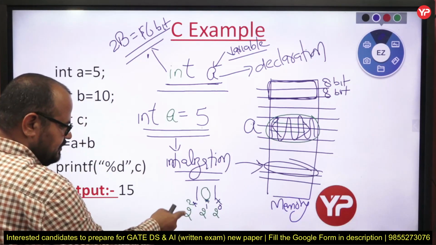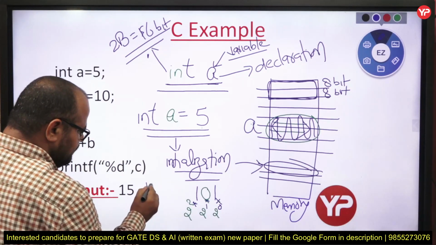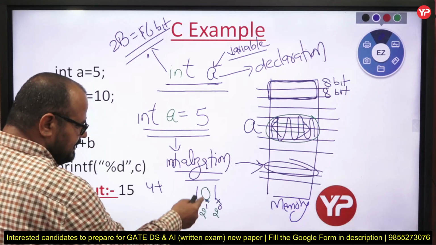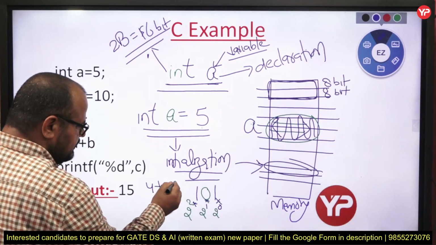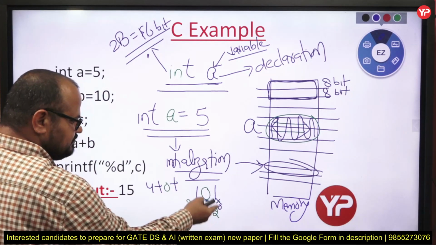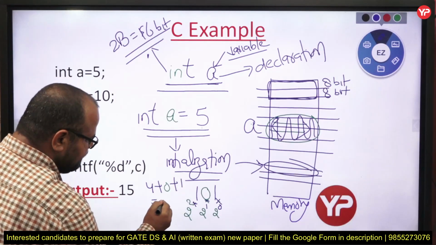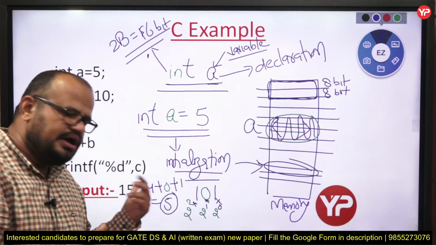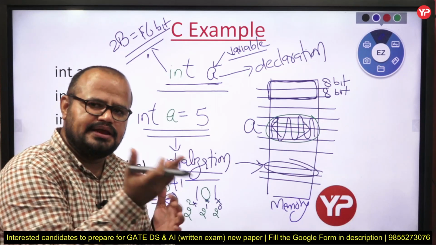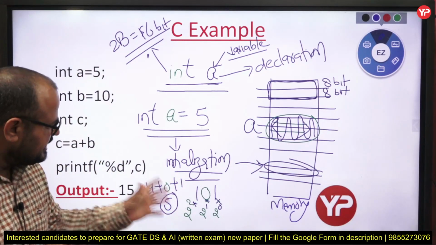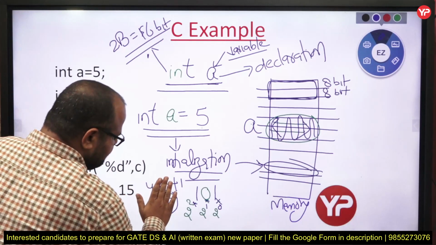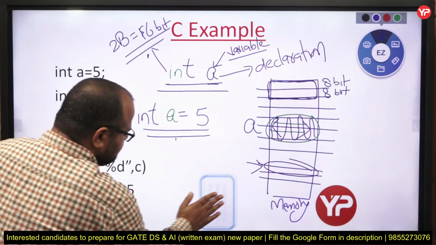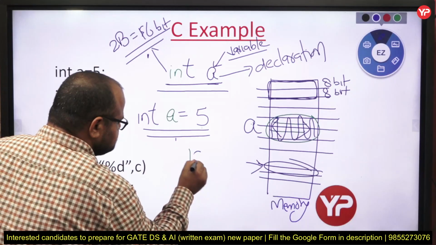So you can multiply these. If I multiply 2 to the power 2 into 1, that is 4, plus 2 to the power 1 into 0, 0, plus 2 to the power 0 means 1, 1 into 1, 1, that becomes 5. In this way we are going to discuss how to convert decimal into binary, binary into decimal. Fine, my dear students, so that is 5. The code of 5 is 101.